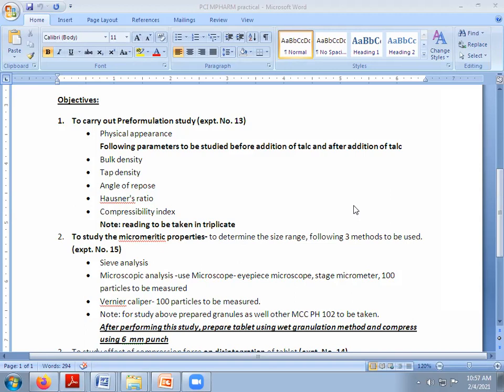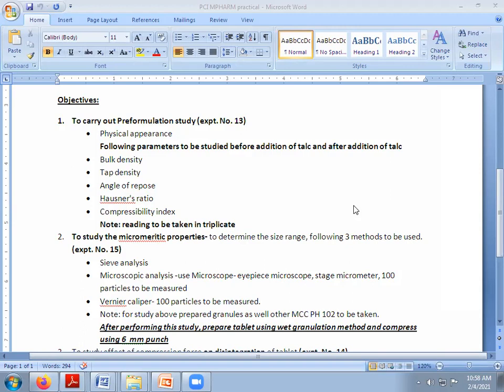The basic motto behind this study is how particle size measurement is carried out, what size we require, whether the granules we prepared are in the same size, or what changes in the formulation we have to make so that we get a uniform size formulation, and what changes we have to make in our process. So all these things we have to study.